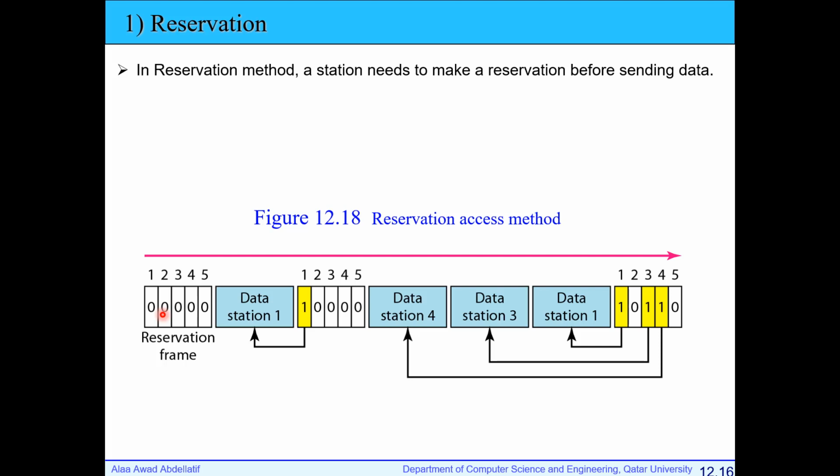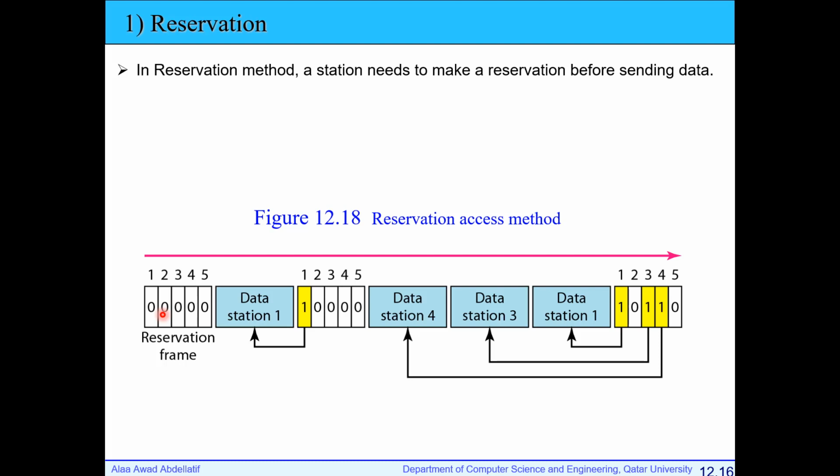There are 5 slots here. Station 1 needs to send, so it will reserve the first slot. It sends during the reservation frame: I need to send in the first slot, so this is reserved for station 1. This frame is broadcasted to all nodes, so all nodes will know that the first slot is reserved for station 1. Station 4 needs to send and will reserve another slot.